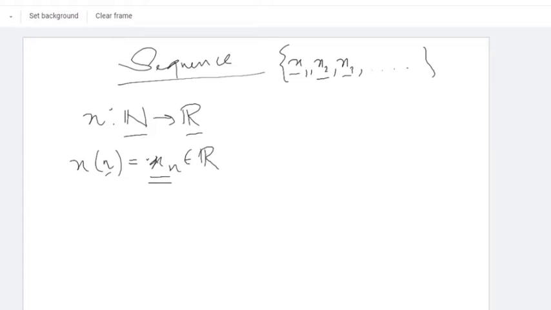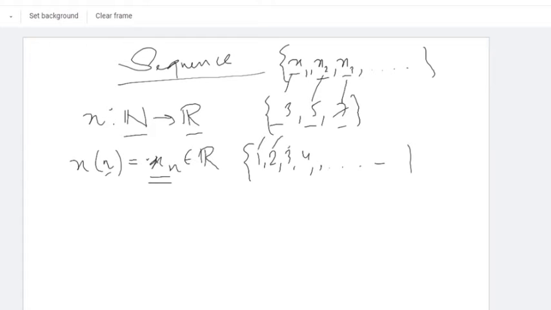Okay, suppose you have got a finite sequence. So this 3 is x1, this 5 is x2, this 7 is x3. These are the first term, second term and third term of the sequence. You have also got an infinite sequence of positive integers. So what is the infinite sequence of positive integers? This is 1, 2, 3, 4. So this is x1, this is x2, this is x3, this is x4. So this is an infinite sequence of positive integers.